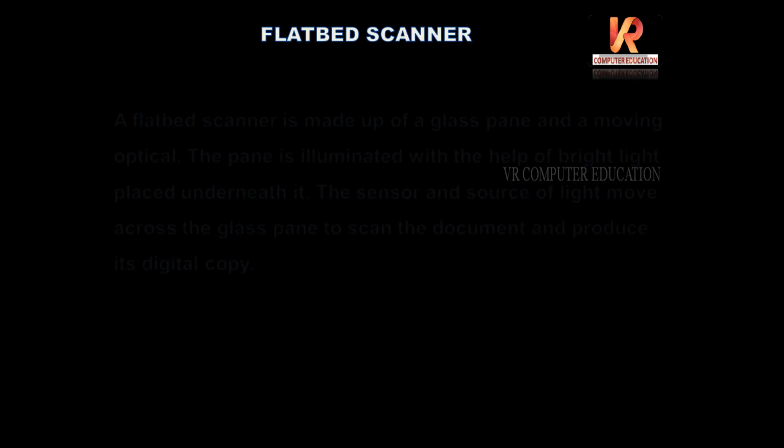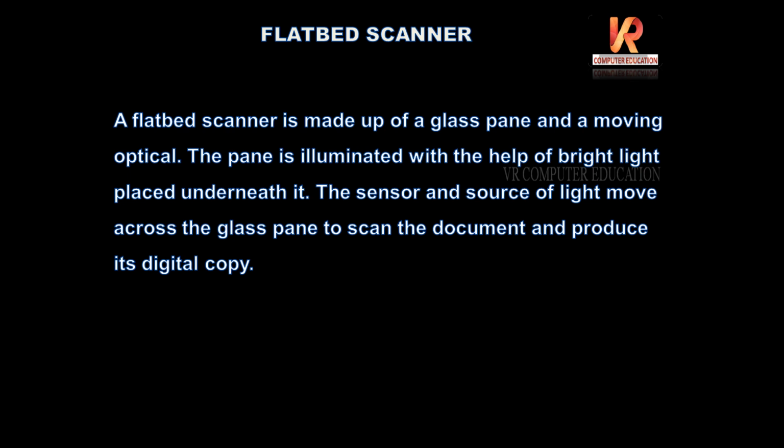Flatbed scanner. A flatbed scanner is made up of a glass pane and a moving optical sensor. The pane is illuminated with the help of bright light placed underneath it. The scanner and source of light move across the glass pane to scan the document and produce its digital copy.